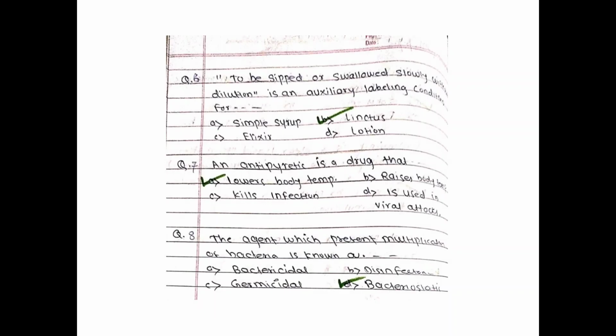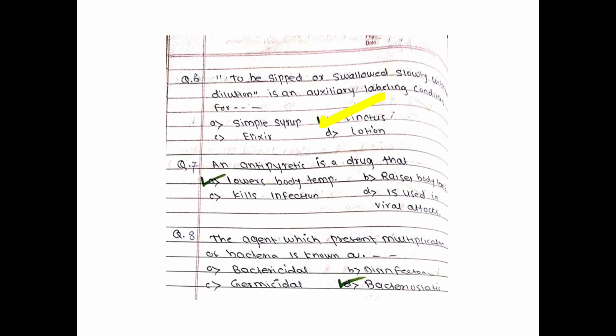Next, to be sipped or swallowed slowly without dilution is an auxiliary labeling condition for simple syrup, elixir, lotion. So linctus. Next, antibiotics is a drug that lowers body temperature, kills infection, raises body temperature, is used for viral attacks.